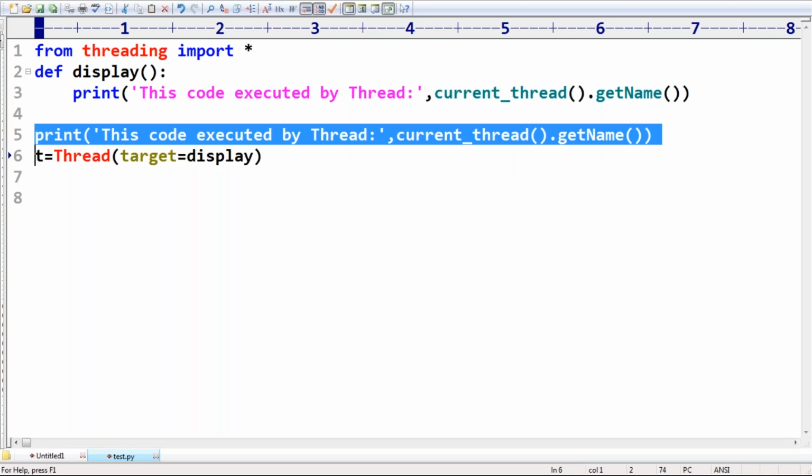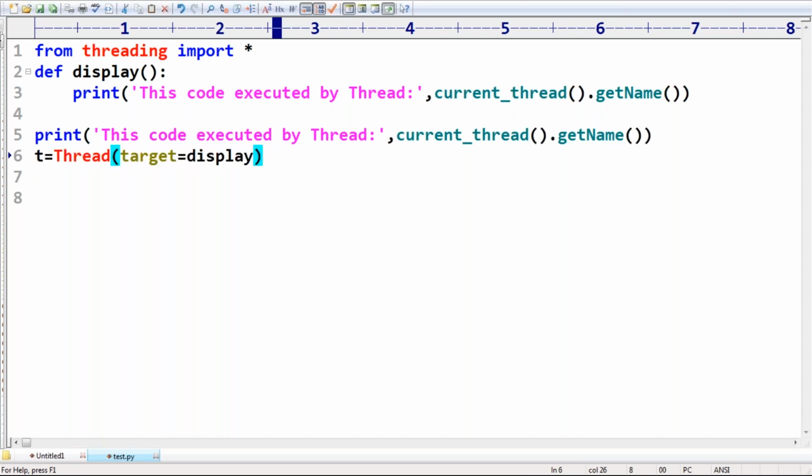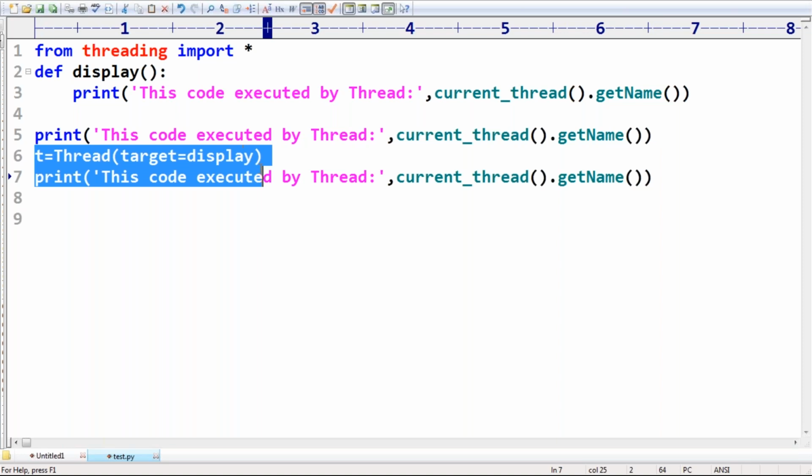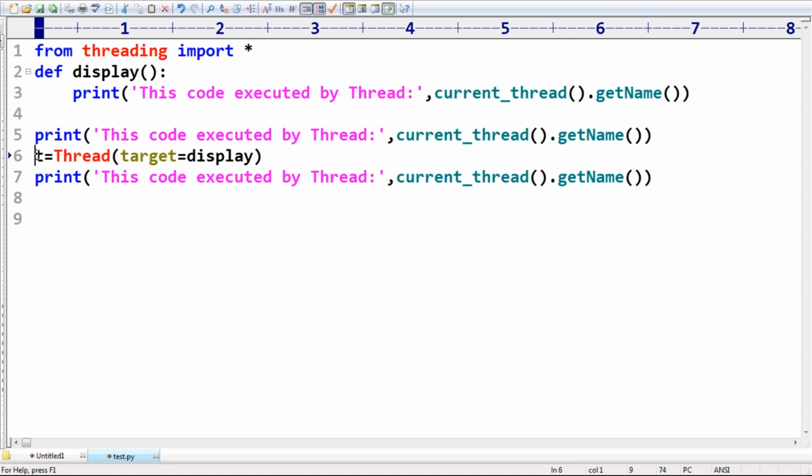Main thread. Sir, after this line also, which is the current thread? Main thread only. Because the main thread created the child thread object, but the main thread did not start that child thread. Remember, only the car is ready, but no one is going to start that car. So that's why there is no separate flow. Just the thread object is created, but not started.